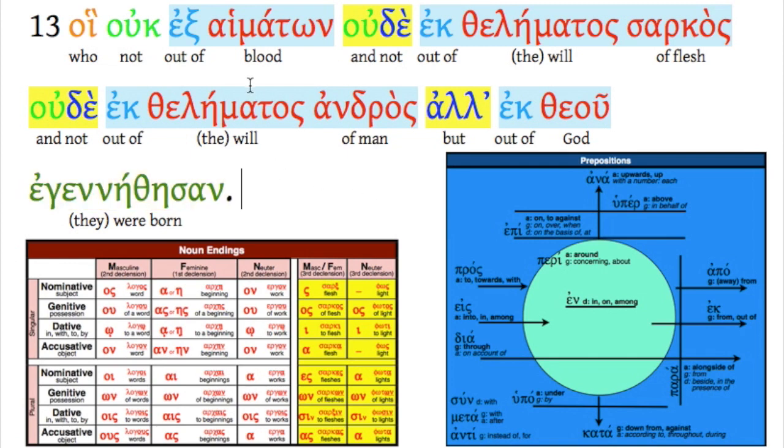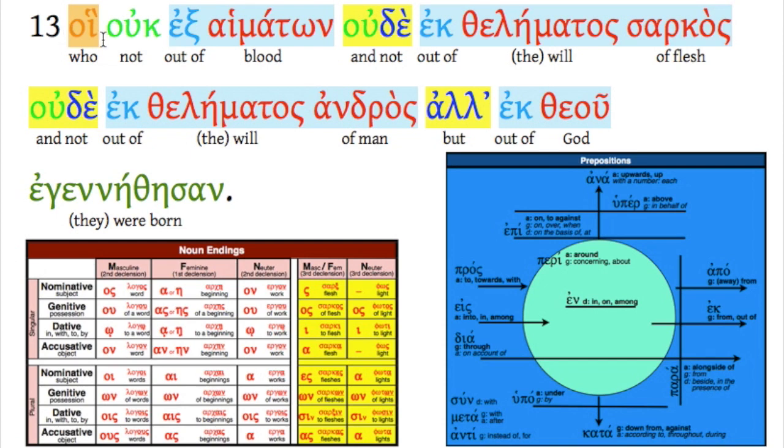So let's look at all this string of prepositions here, all with ek. And remember that ek and ex are the same thing. It depends on what follows, whether you have a xi like this or a kappa, but they both mean out of, away from, and it always takes the genitive. So these are those, hoi. Notice that's a relative pronoun, rough breathing mark and accent. There we go.